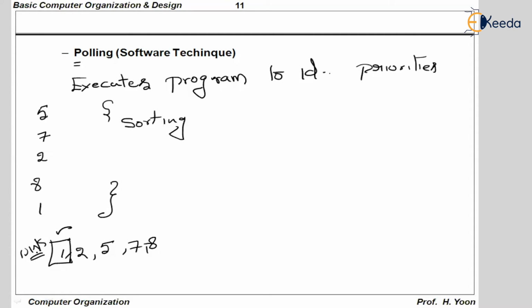So you can understand that polling is a technique in which the CPU executes a program to identify the priorities, to sort out the priorities, during which a sorting program gets executed. This program will be written using a sorting technique, after which the priorities will be sorted out. So the CPU finds out the highest prioritized device and starts servicing that specific device. This is how the polling technique works.